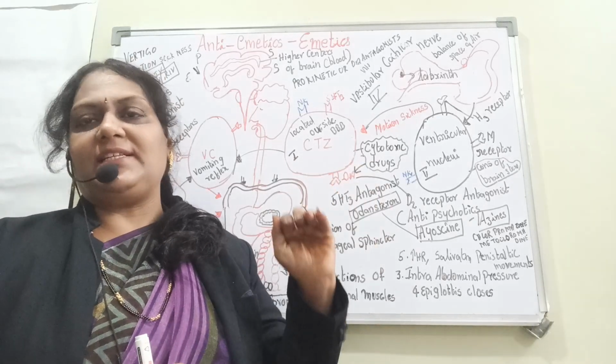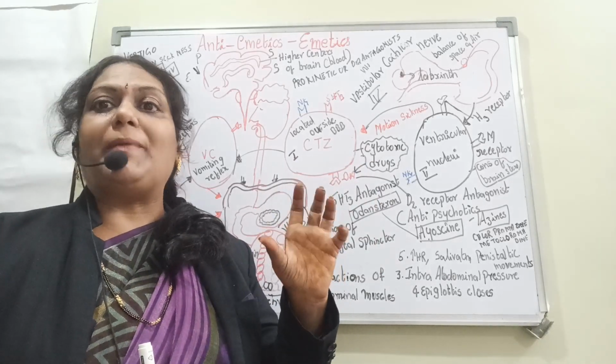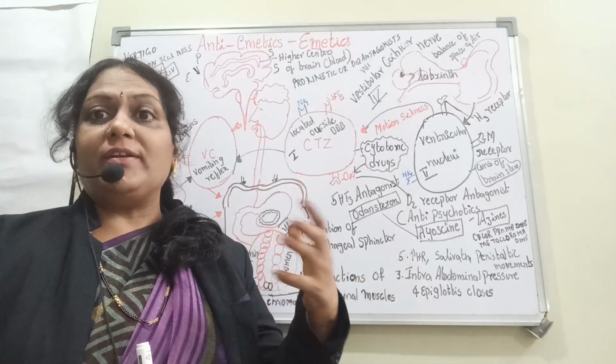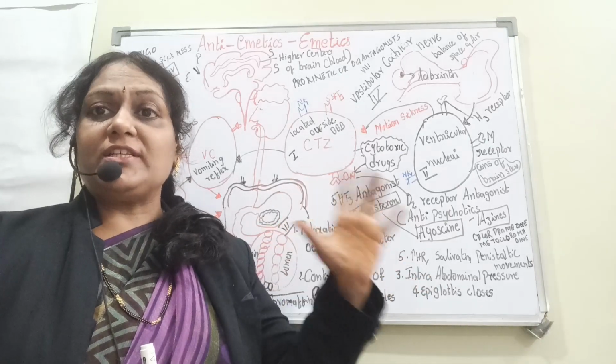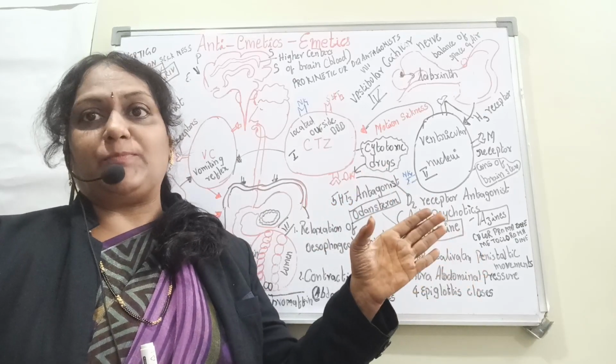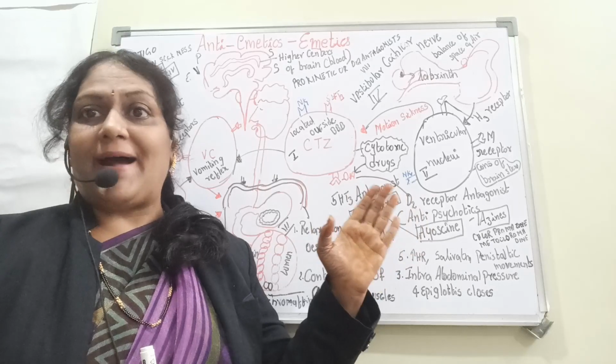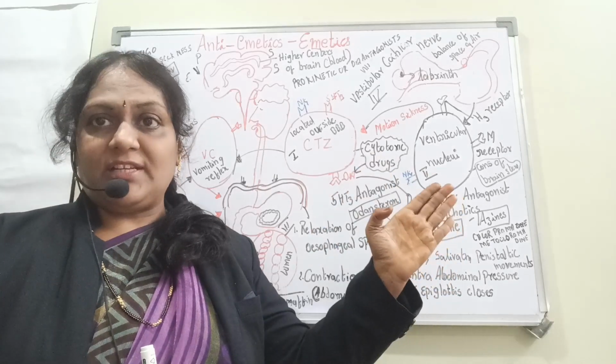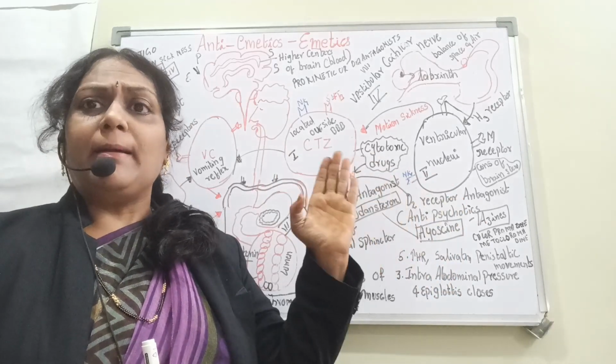When we see this CTZ center, it is worked on by various receptors. The first receptor functioning on the CTZ is the muscarinic receptor, the parasympathetic nervous system's receptor.